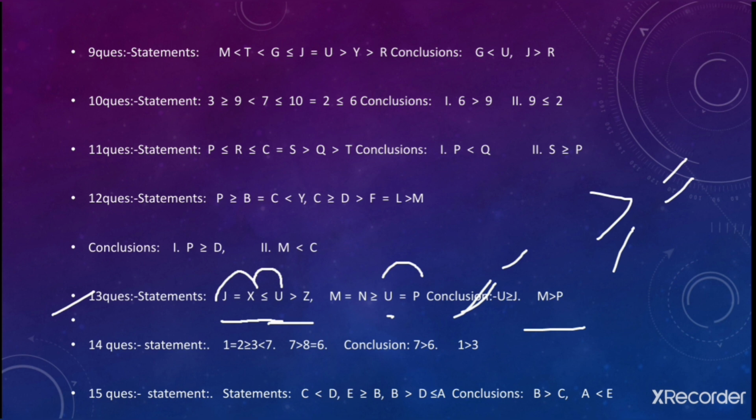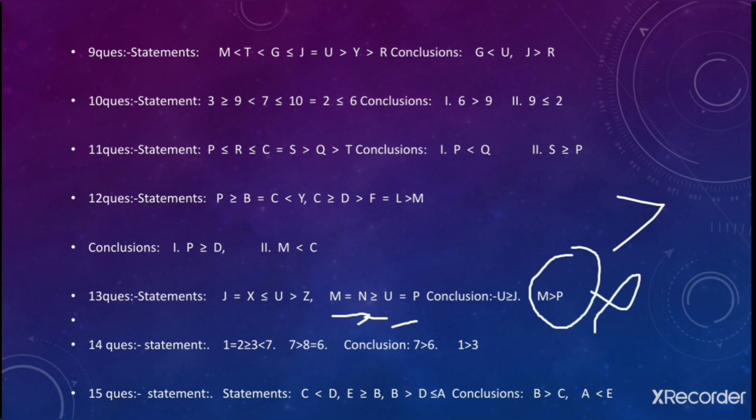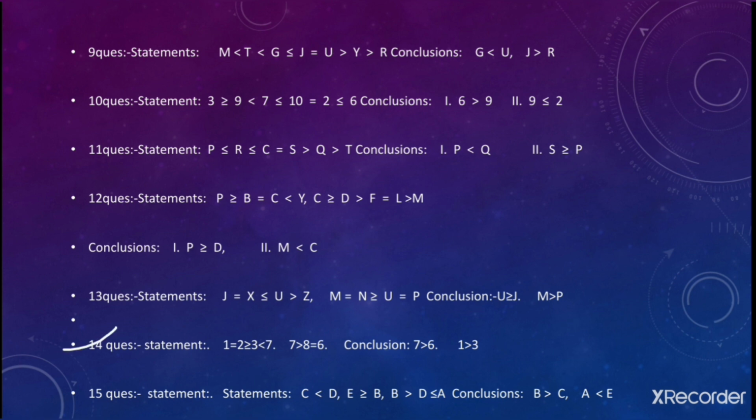Fine. Next is M greater than P. What you need to do? You need to move forward from M to P. See guys, you can move from M to N and from N to U and from U to P. But do you have this sign in the whole expression? No, you don't have. Since you do not have this particular sign minimum one time, so it makes your conclusion what? False. Fine. Let's see the 14th question.